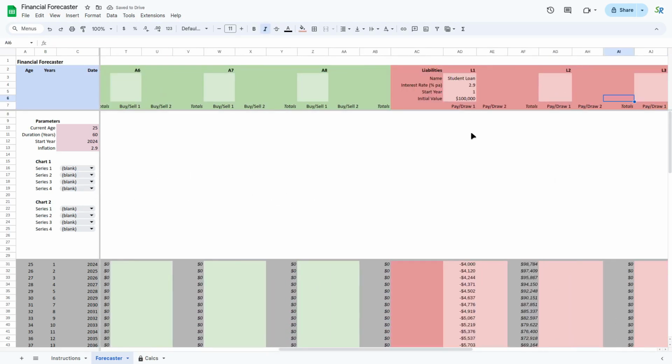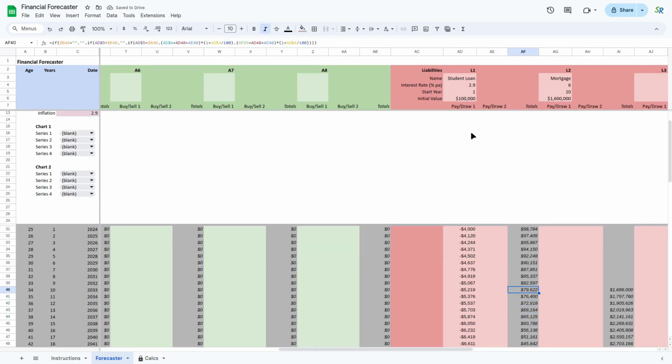And my mortgage is really big, 1.6 million. So I've managed to save up quite a bit. And the interest rate, all I can do really is just go on current interest rates, which are about 6.3%. Who knows what they'll be in the future? Let's just say 6%. And the start year is 10. Now let's have a look at the repayments first.